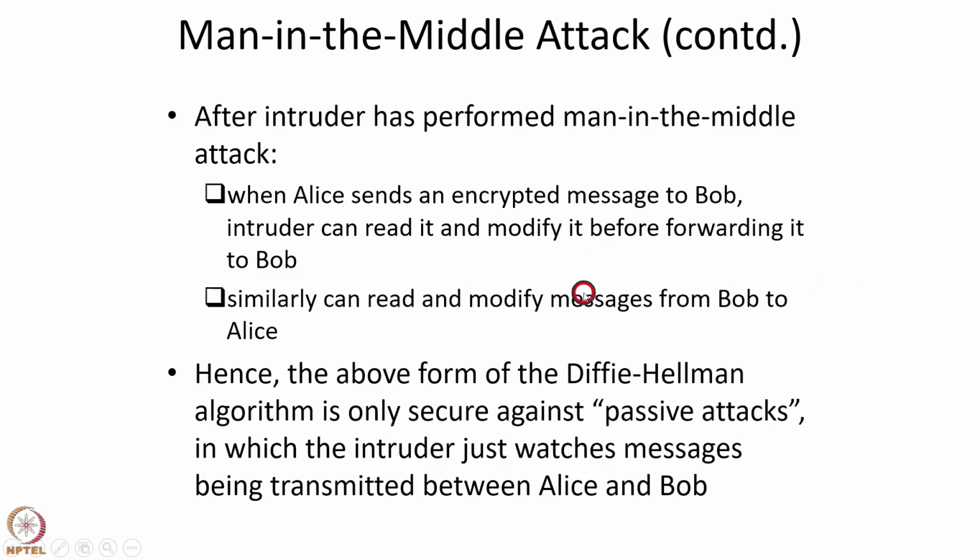Hence, the form of the Diffie-Hellman algorithm that we discussed above is only secure against so-called passive attacks, in which the intruder just watches messages being transmitted between Alice and Bob, but doesn't modify any messages being transmitted. So, if the attacker is active, wherein the attacker can modify messages sent between Alice and Bob, then this Diffie-Hellman algorithm is not secure.